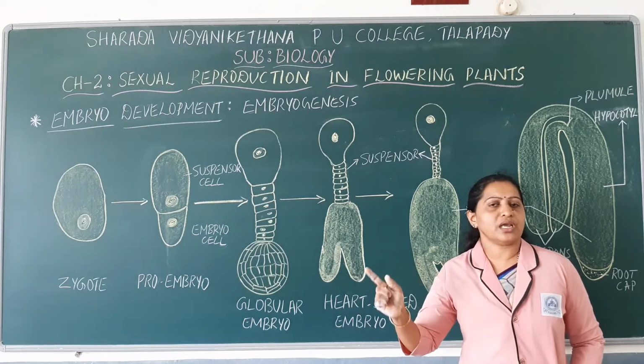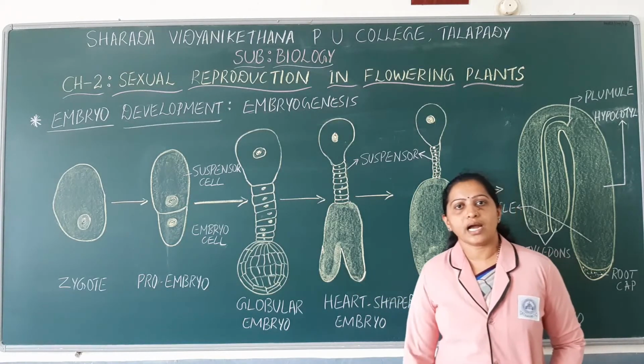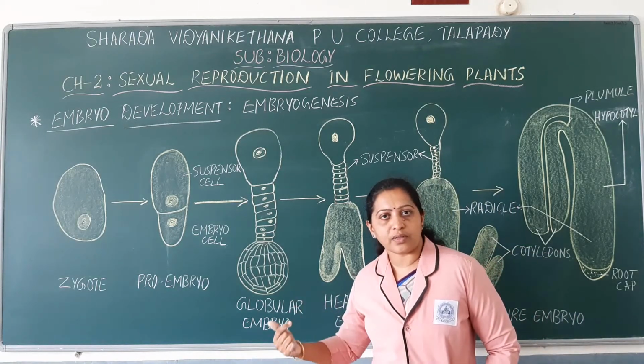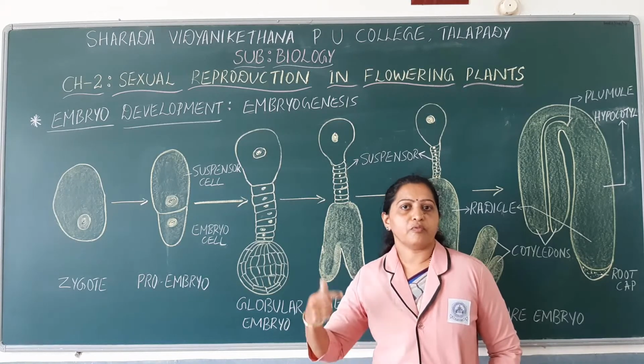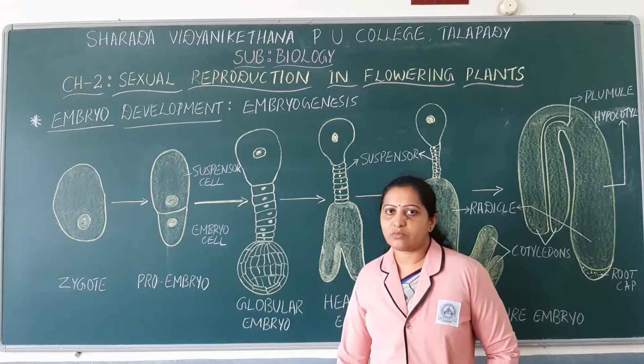Only slight variation will be seen in the number of cotyledons as well as certain other structures. That we are going to discuss in the next topic, where we have to study in detail about the dicot embryo as well as monocot embryo.